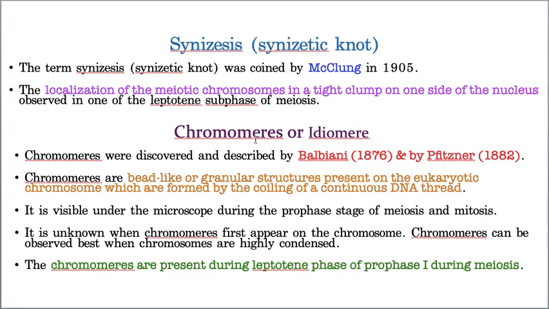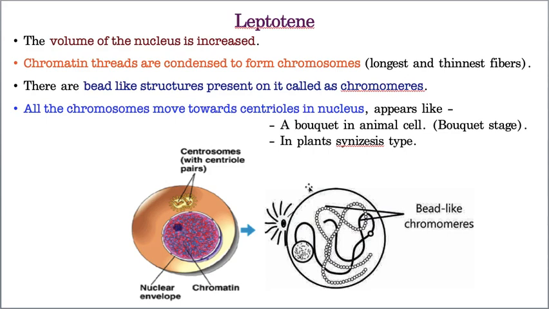Hope you understood. Okay, see, these are all coiled DNA loops. This coiled DNA loops in the form of a beaded string, that only I am calling a chromomere. Hope you understood what is synizesis and chromomere. If you don't understand, you can ask me.